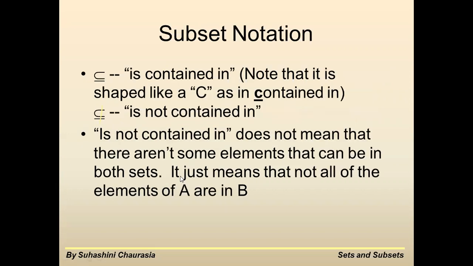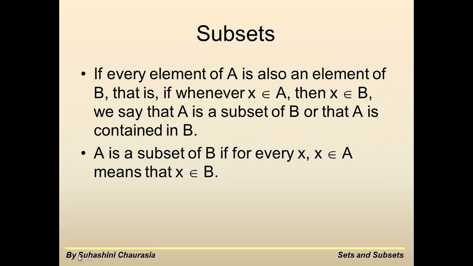Let's see the example. Say for example, we have a set A which consists of 1, 2, 3. If for every X that exists in A, X also exists in B, that means B also consists of those elements 3, 2, 1.